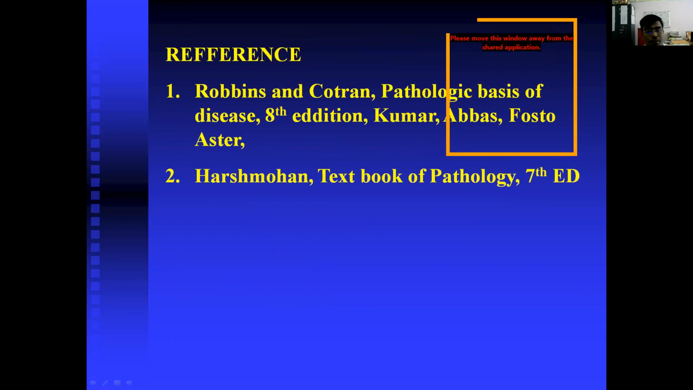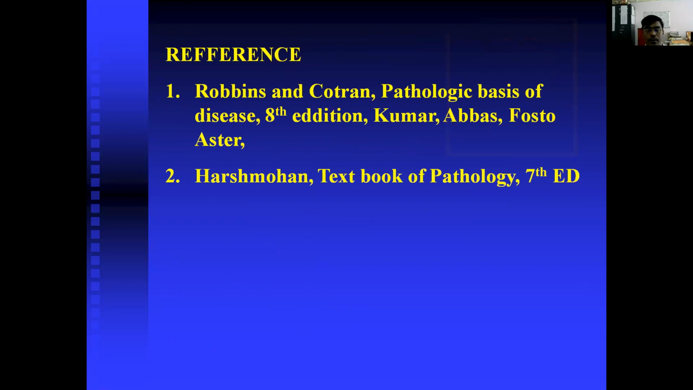We have taken reference from Robbins and Ashmogan. So students, I hope it is very clear about the topic of atherosclerosis. What you need to remember, from a summary point of view: